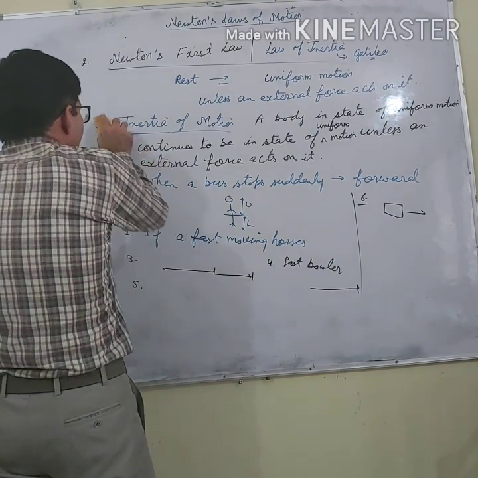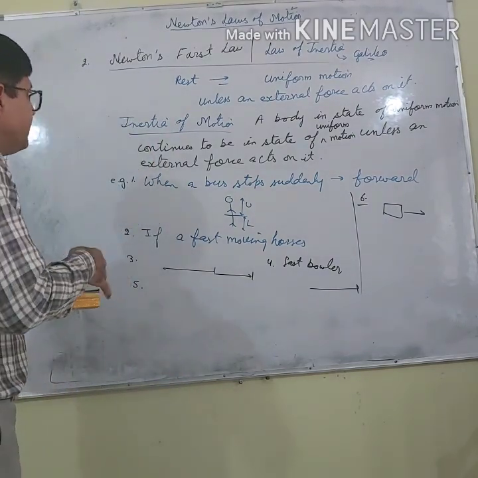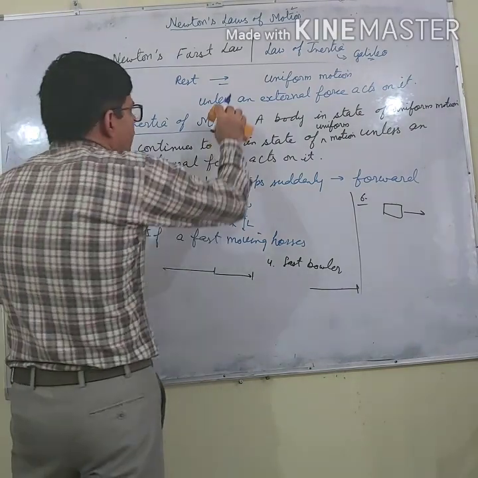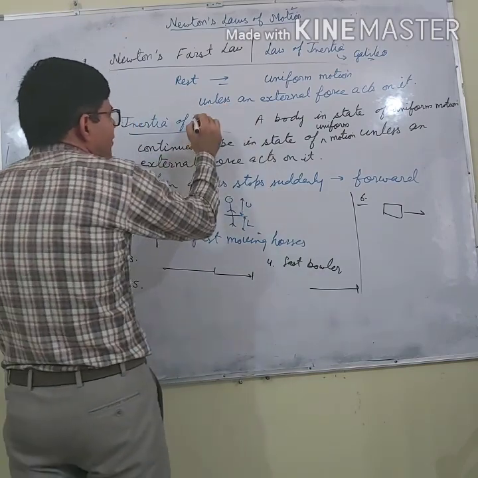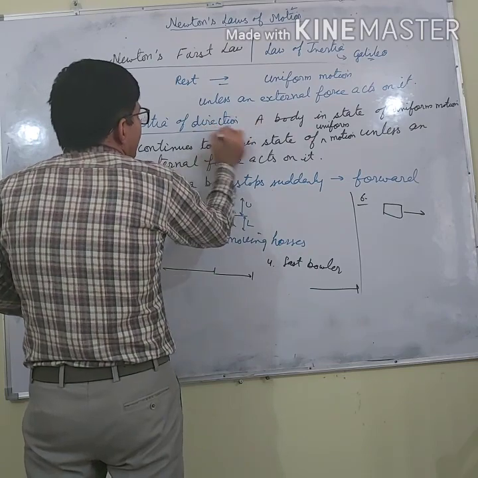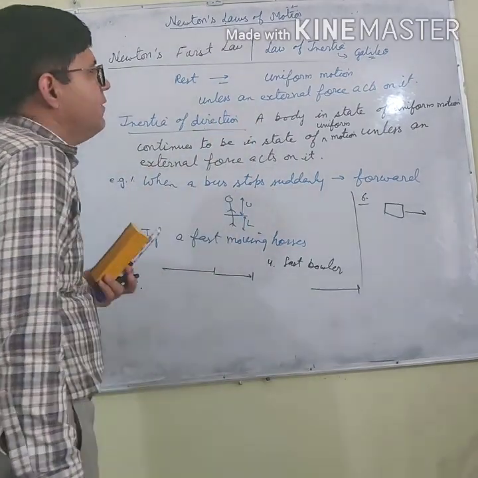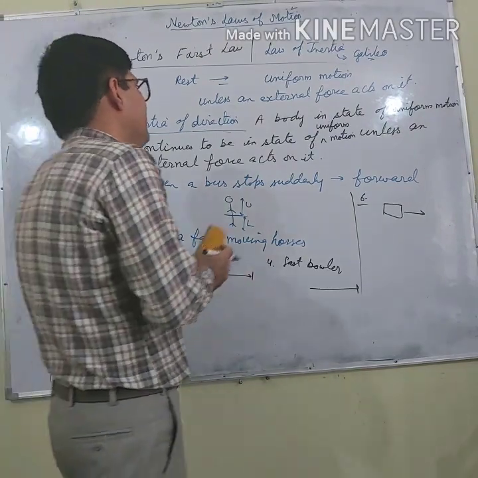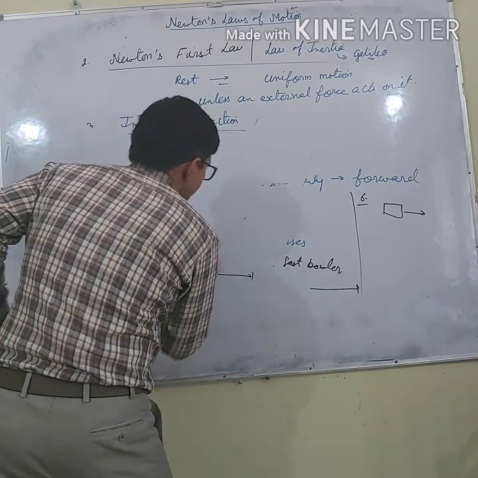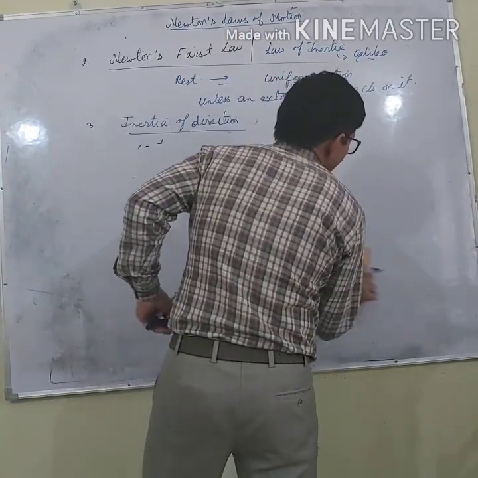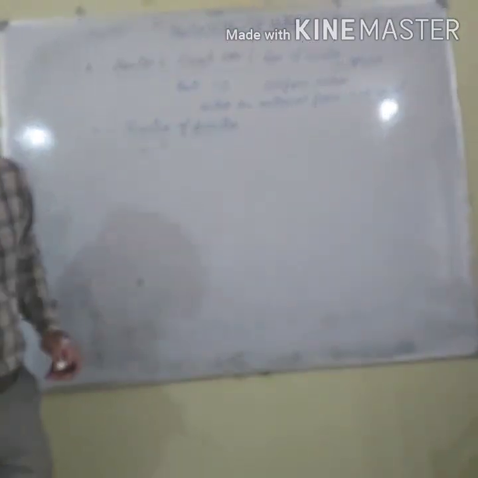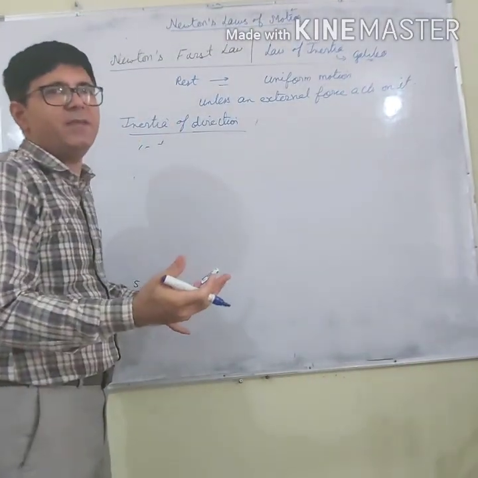Next, the third part is inertia of direction. What is inertia of direction? It is similar to inertia of motion. Let me write a new definition, somewhat similar to that. Inertia of direction means a body is unable to change its direction of motion by itself.